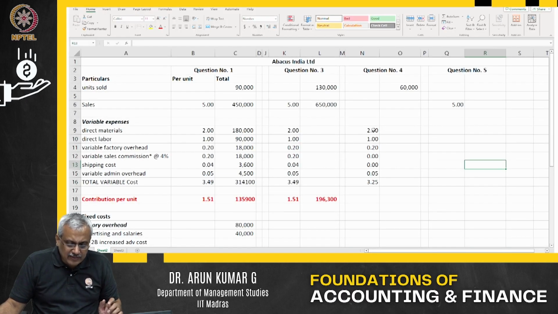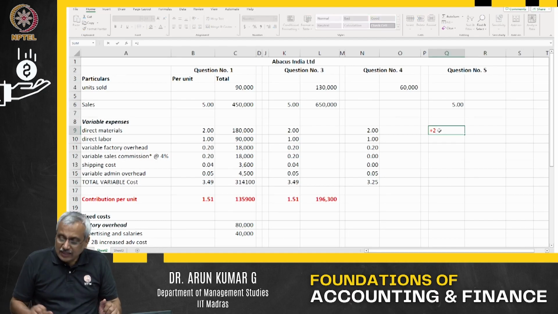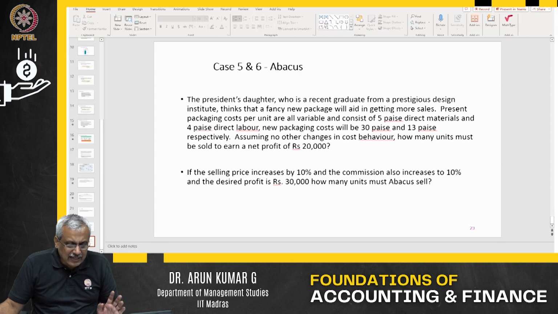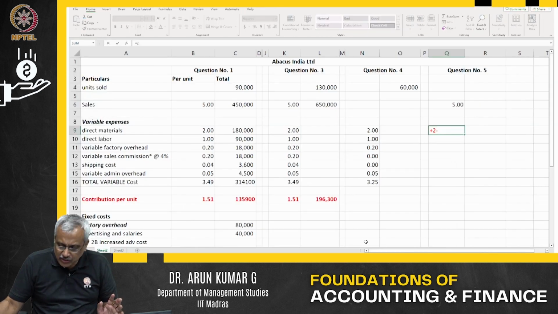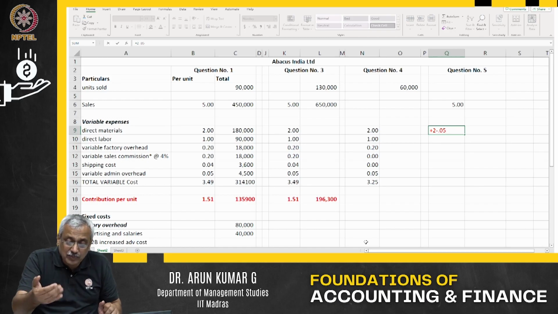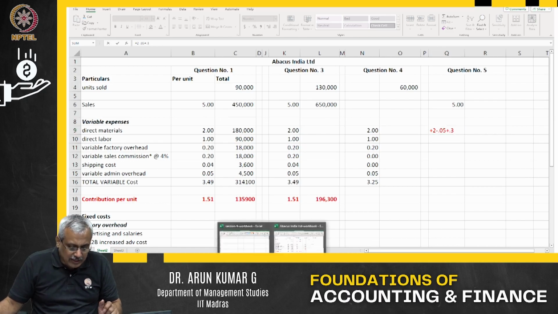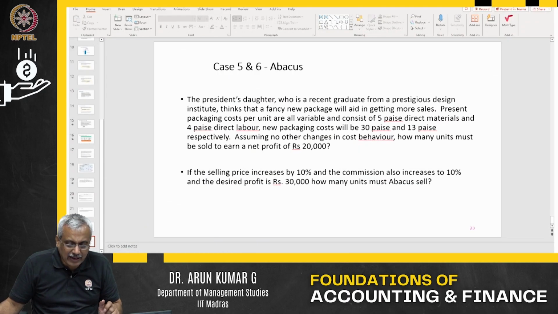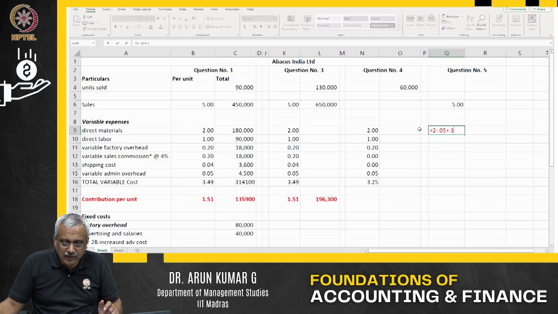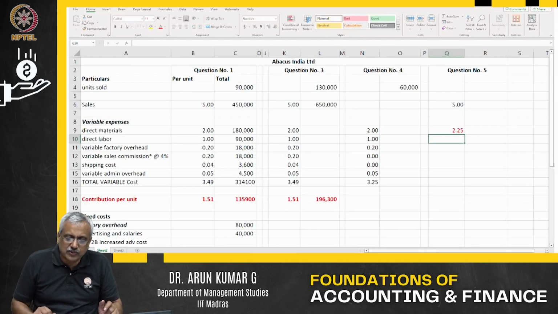In this particular case, direct material was earlier ₹2. It contained a packaging cost of 0.05. That is not going to be there, I am knocking it off. Instead, it's going to have a packaging cost of 30 paisa. So I have added this 30 paisa and reduced that 0.05, and this is going to be the new material cost.